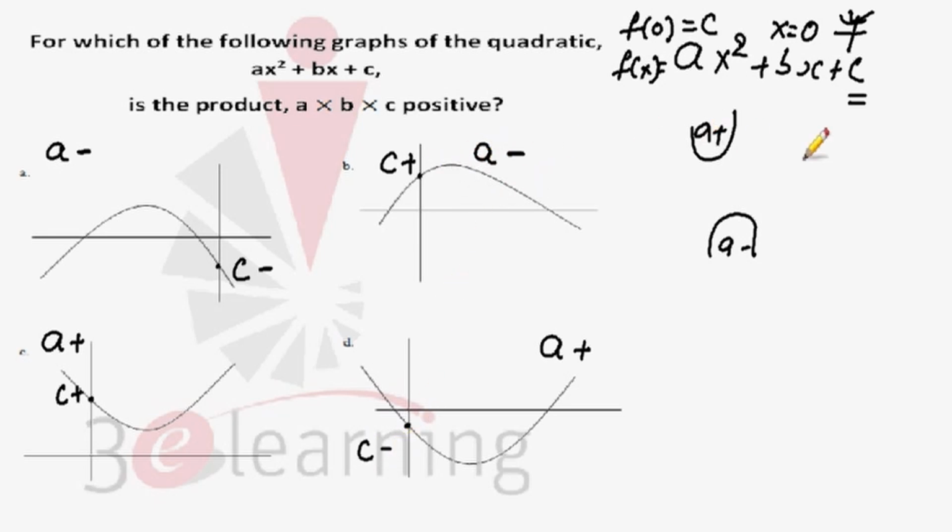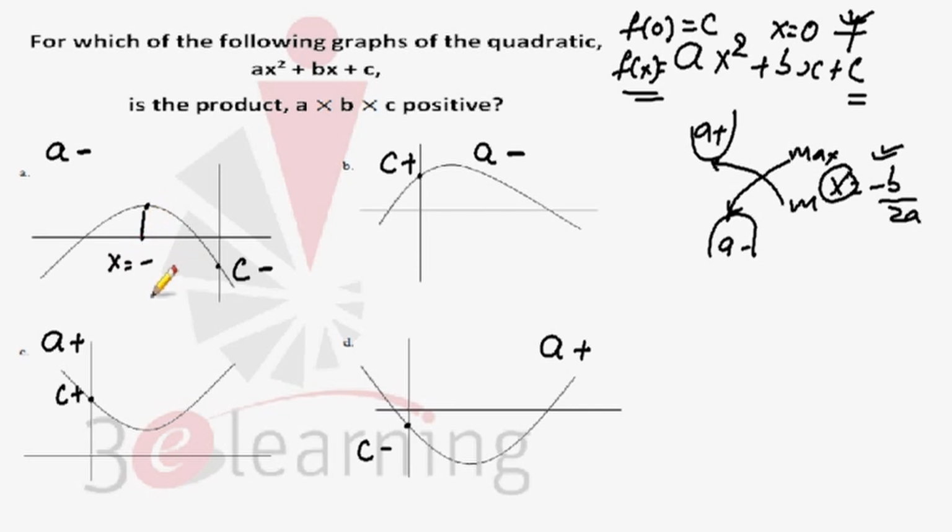Now check for b. We know the function will give maxima or minima. This is the maxima, this is the minima, and this is nothing but the tip of the graph at x equal to minus b by 2a. So we just find for which value of x our function is maxima or minima, and we get the sign of b. Can you see here we are getting the tip of the graph. So our x, that is minus b by 2a, should be at this point, and we can say this is my origin, x is negative, because it is on the left side